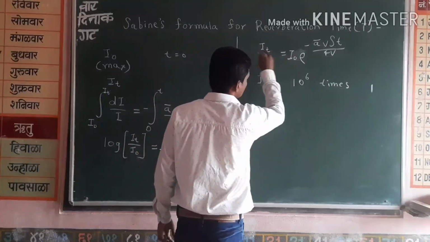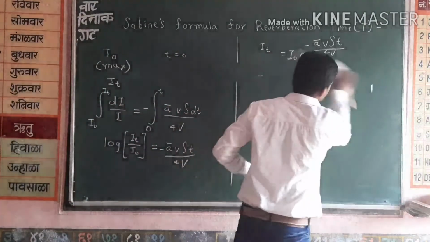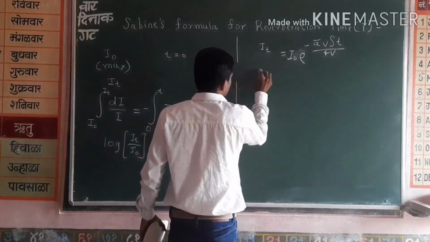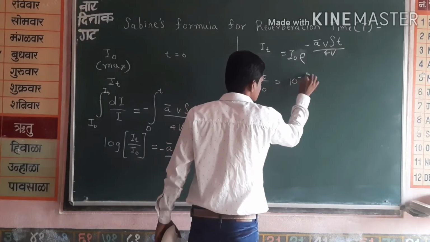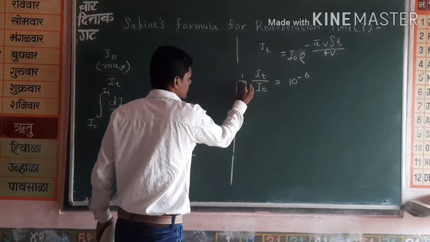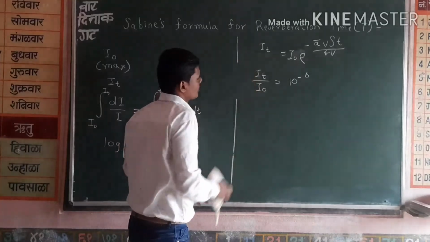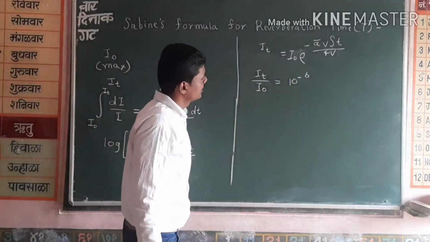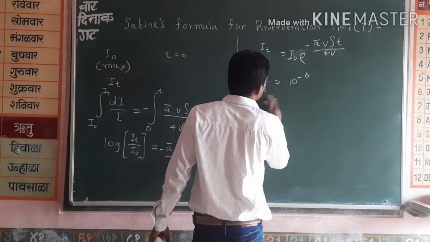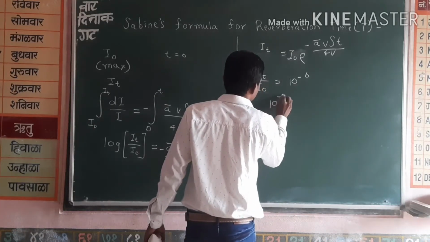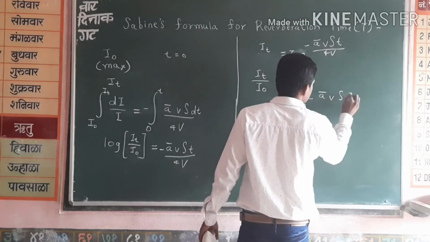Now this ratio, let me write. I_t by I naught is 10 raised to minus 6, because it is 1 and it is 10 raised to 6. Now putting this value in the above equation, I will put directly 10 raised to minus 6 is equal to e power minus A bar V S t by 4V.